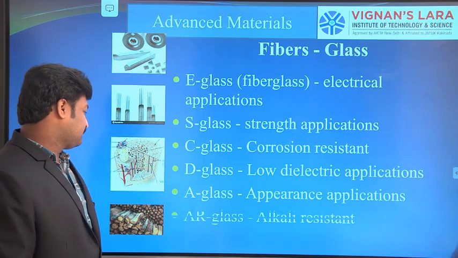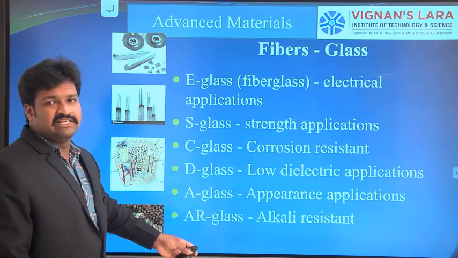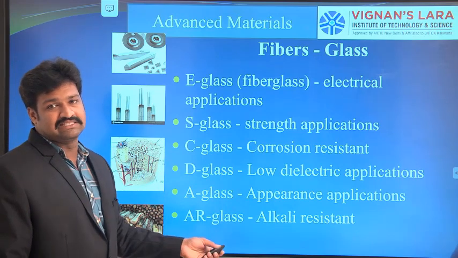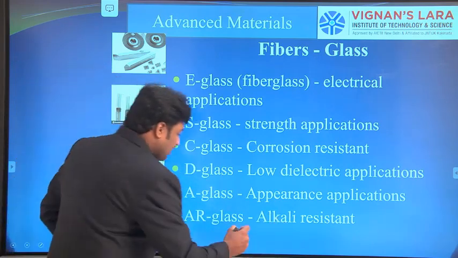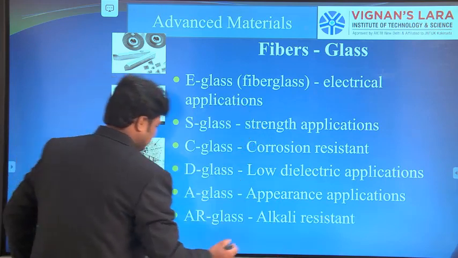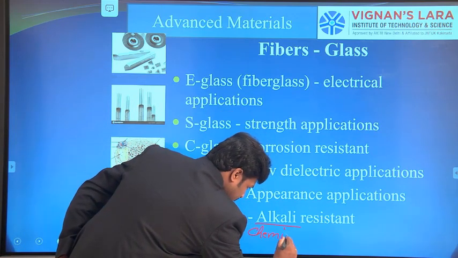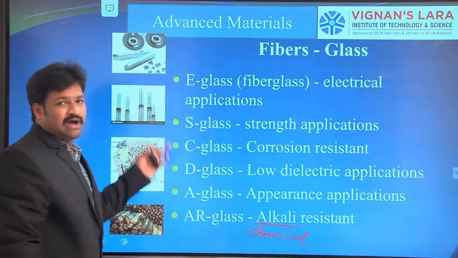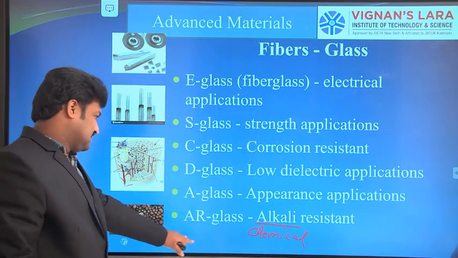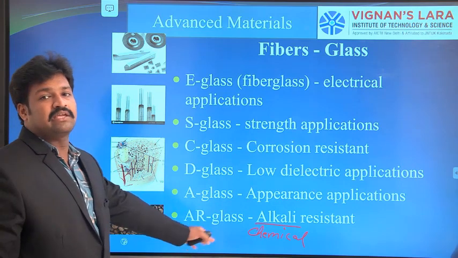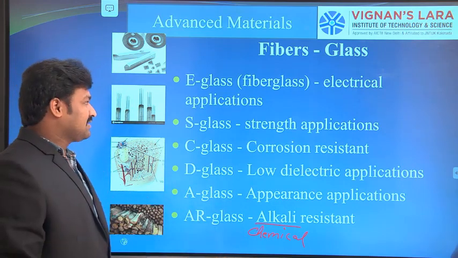Next one is AR-glass. These fibers are good in alkaline resistance, meaning they have good chemical resistance. Compared to other types, AR-glass has higher chemical resistance.